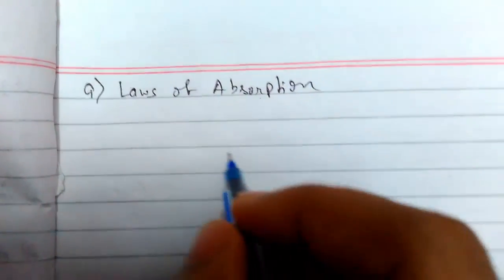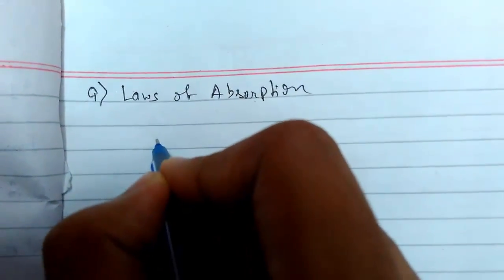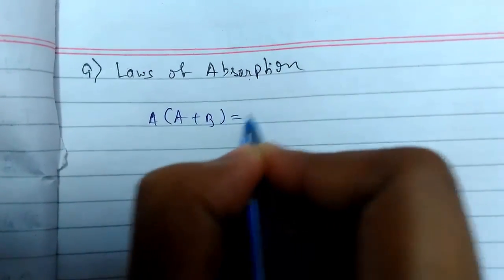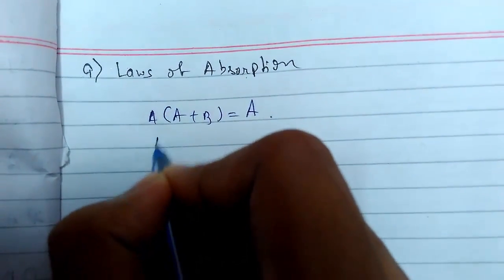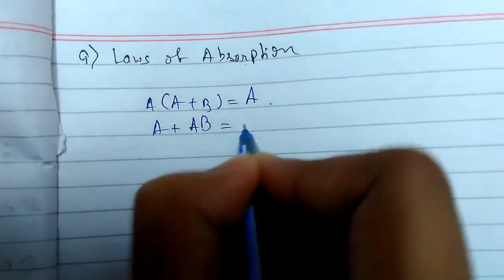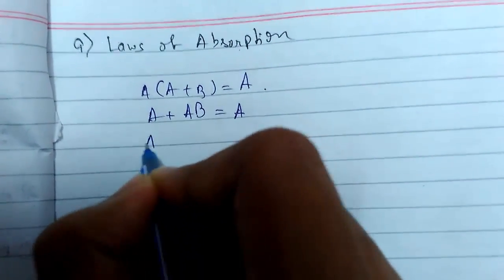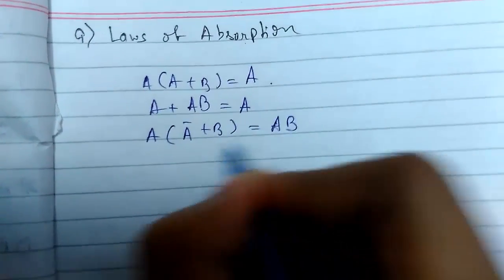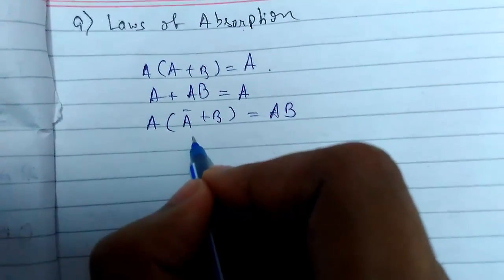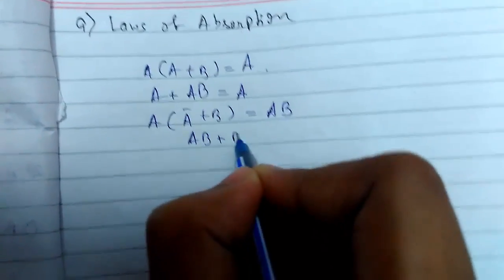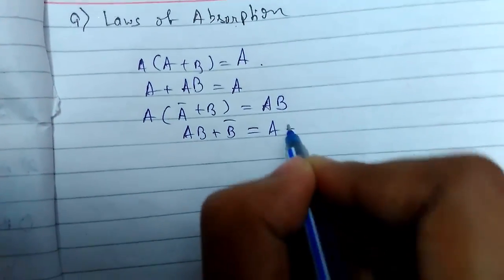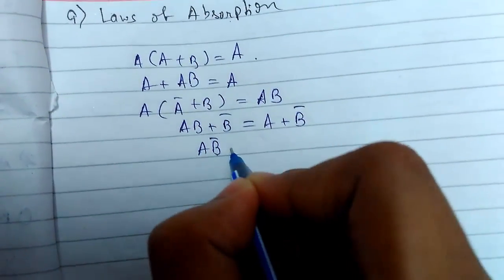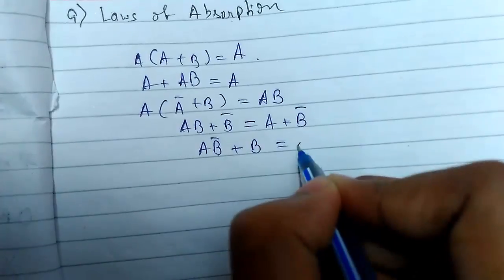Next we have the laws of absorption. There are 5 here. A plus AB equals A, and A bar plus B... These are some variations of the laws of absorption. There can be infinite cases, but these are mostly 5 general cases. And this is A bar B plus B equals A plus B.